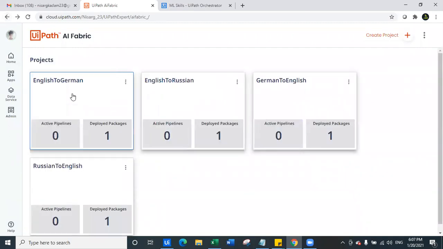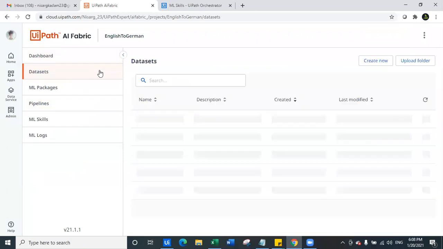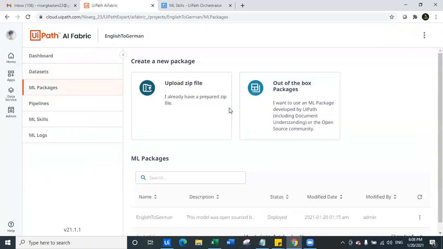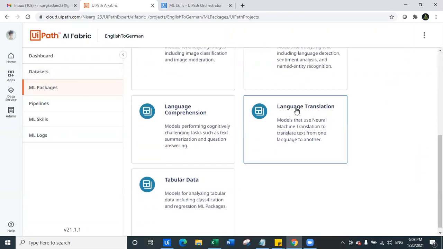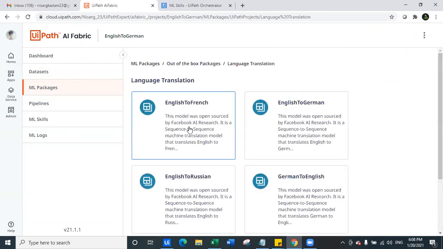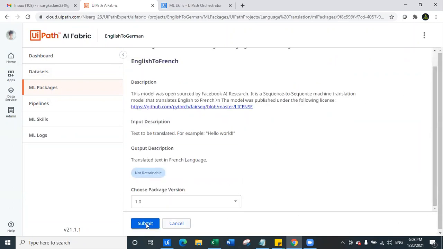Okay, I'll navigate back. Now, in order to create the package, what you have to do is click on create project, create a new project. And once you create a new project, you do not have to upload any data set. Directly click on ML packages, go to the out of the box packages, navigate to language translation, select any one of them, and here click on submit.